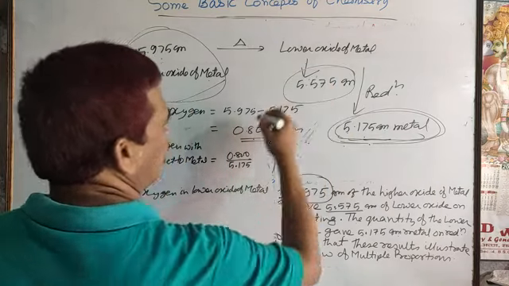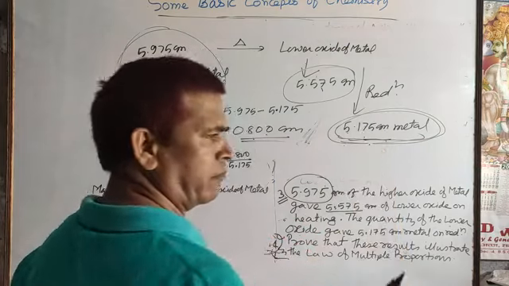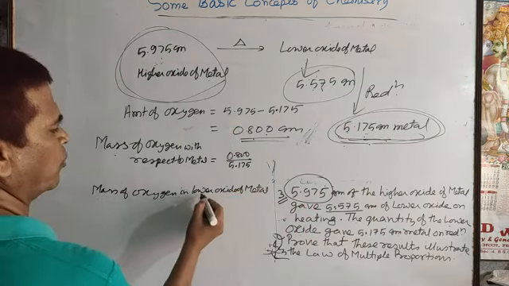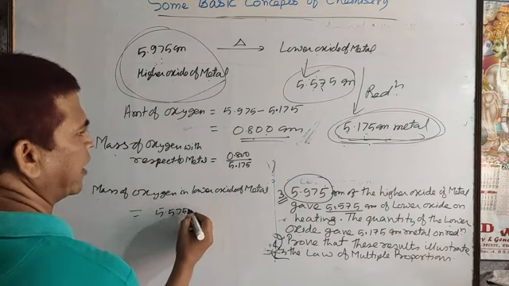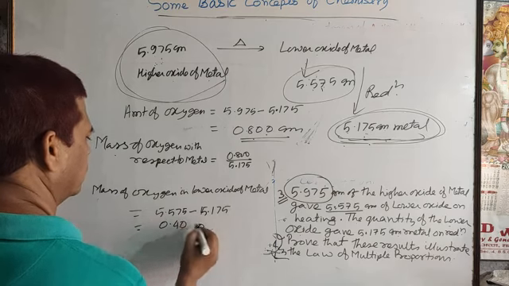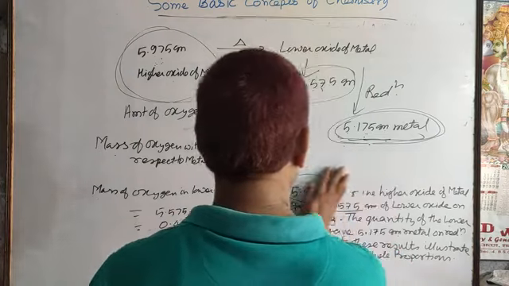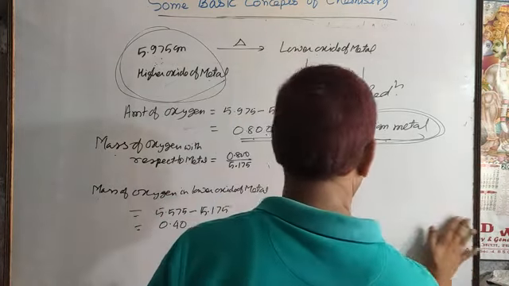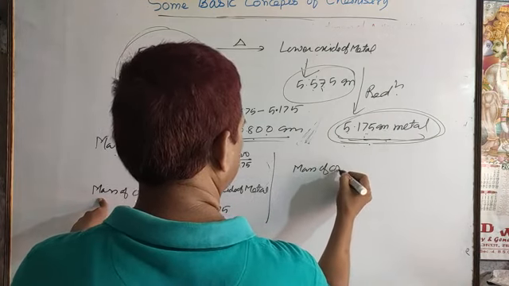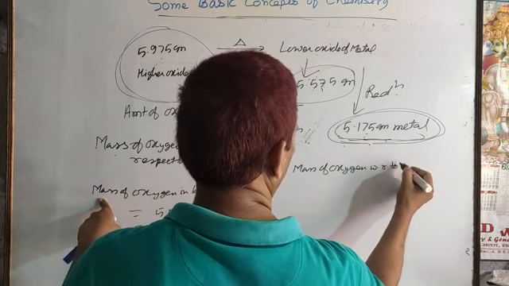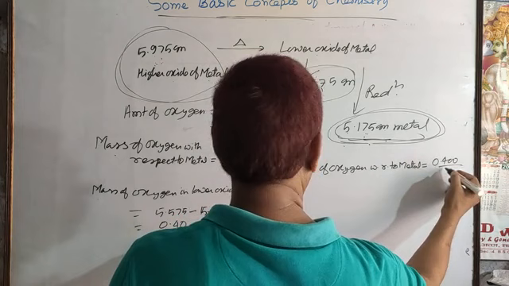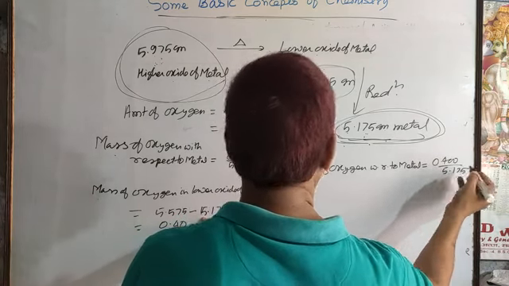In the lower oxide there is this much metal also, and mass is conserved, so you subtract this metal amount and you get the oxygen. The mass of oxygen in the lower oxide is 5.575 minus 5.175, which is 0.400. Now find the mass of oxygen with respect to metal: 0.400 by 5.175.